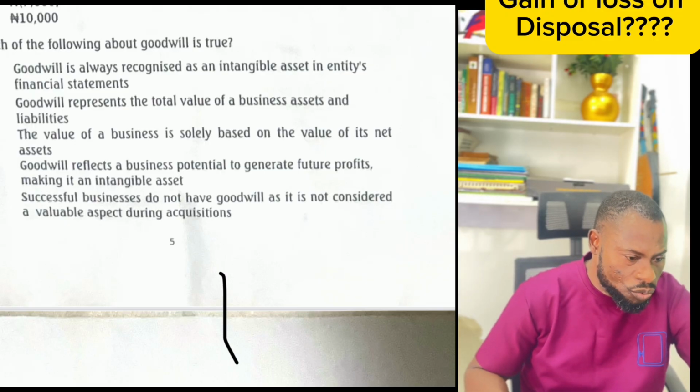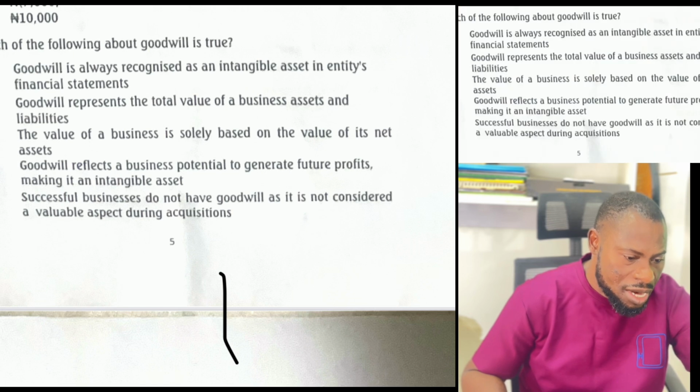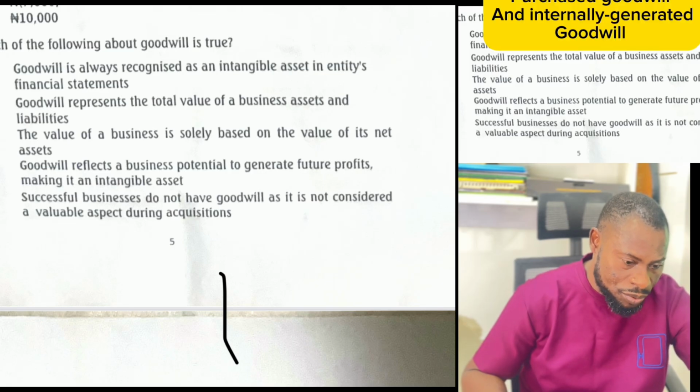Question 6 says, which of the following about goodwill is true? If you have not watched my video on goodwill, I taught that there are 2 types of goodwill: purchase goodwill, and inherent goodwill or internally generated goodwill. Please go back and watch that video. It's going to help you. Now, which of the following about goodwill is true?